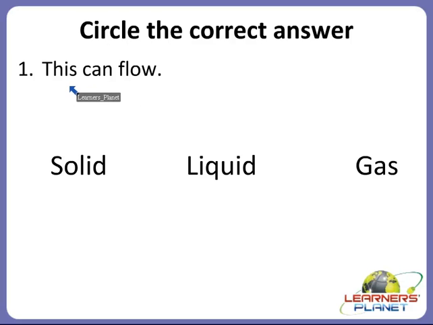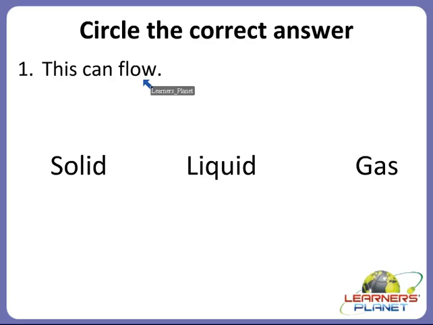The first one is this can flow. So out of these three states of matter, which state of matter has such property? Which can flow? Yes children, it's very simple. I'll give you a hint. For example, water, milk, oil, these all things can flow.